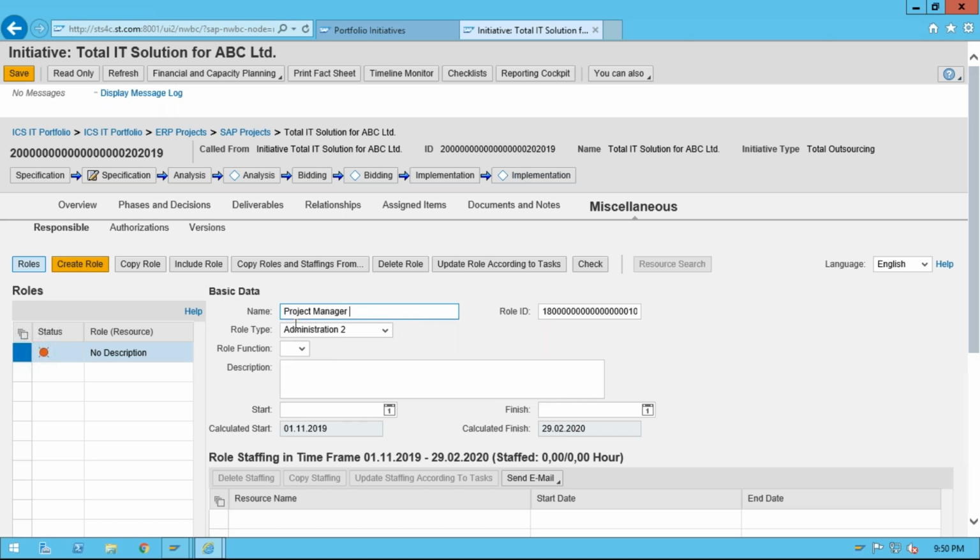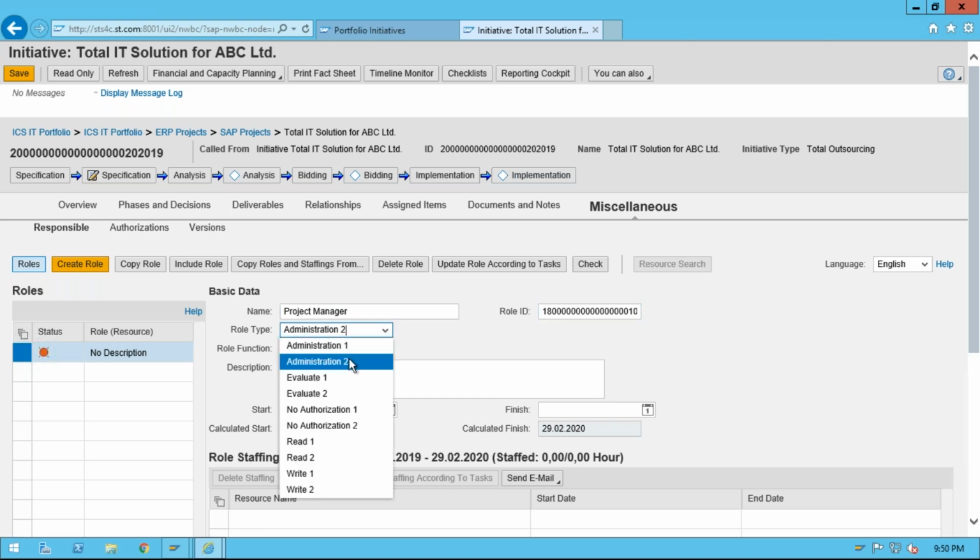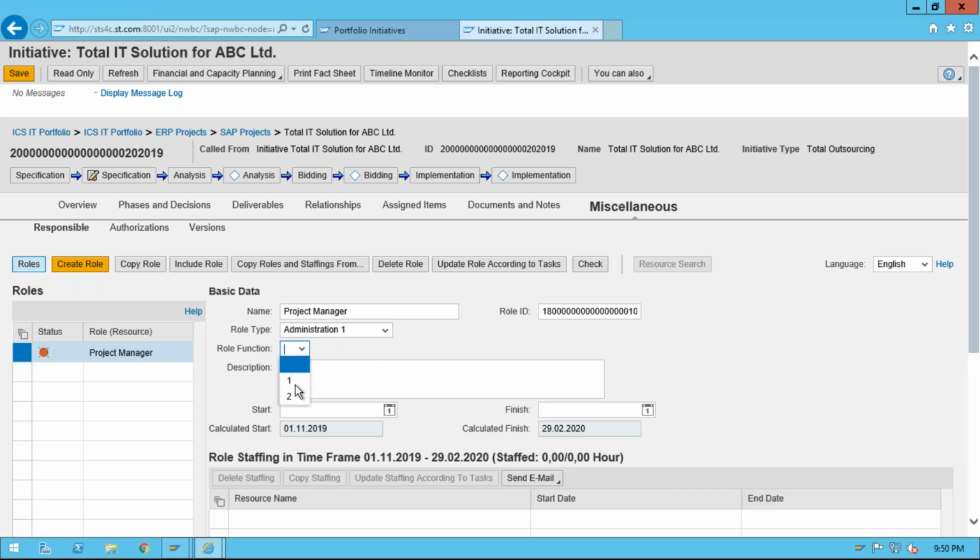For project manager, the role ID is automatically selected by the system. Role type: administrator, okay, I'm selecting administrator 1. Role functions 1 or 2 are defined somewhere. What is the start date of this role? The system proposes a calculated start from 1st of November to 29th of February, so I can keep the same.